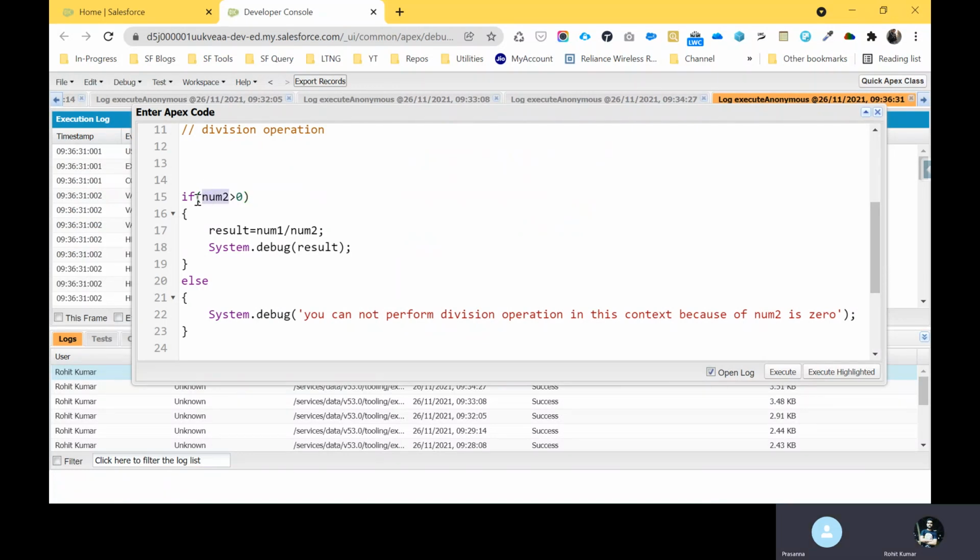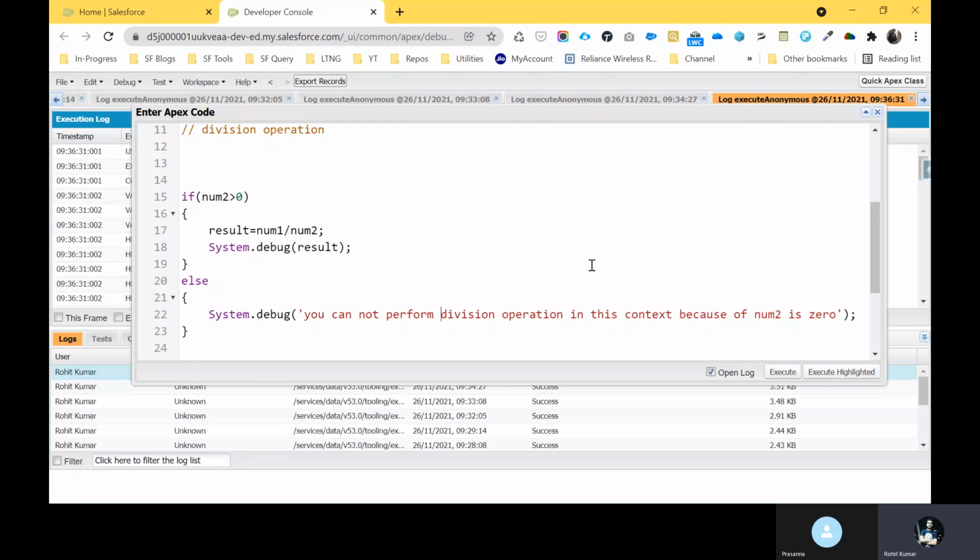If you check the if block, 0 is greater than 0 is false, so 0 greater than 0 is not valid. In this false condition, which block is executed? The second one, the else block. Yes, the else block is executed.